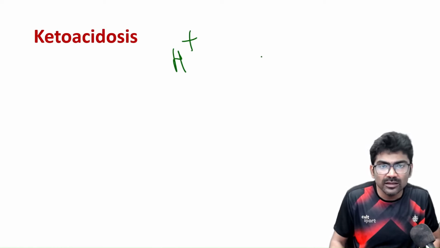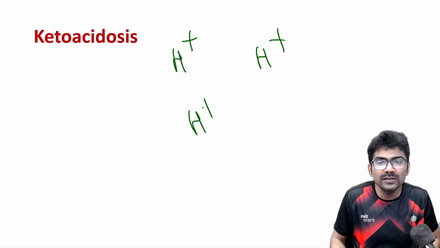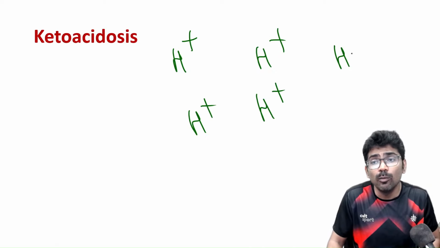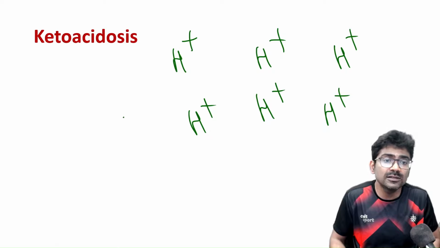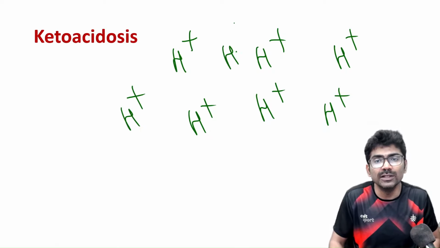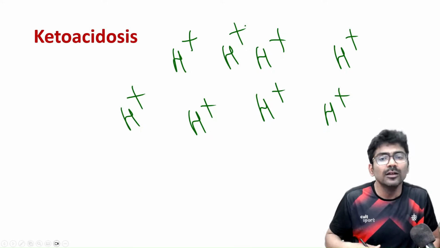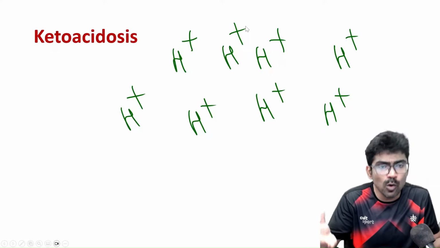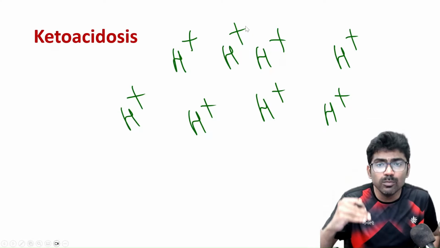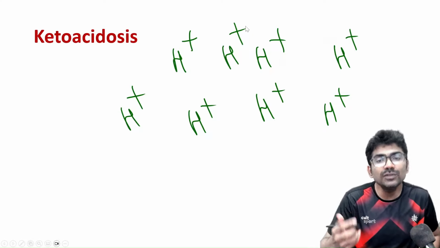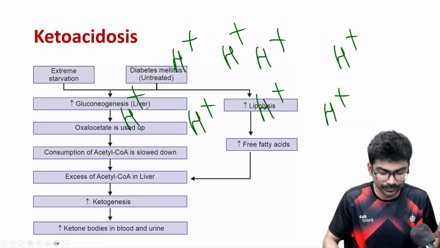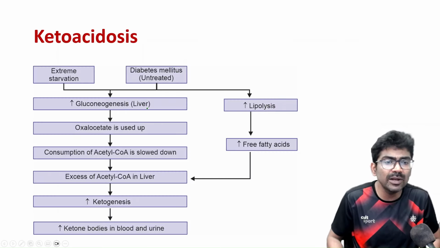So they will release a lot of protons. This is the problem with ketone bodies, right? So when ketone bodies are produced more, they are going to lower the blood pH. Acidosis.